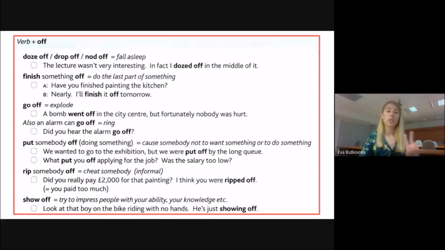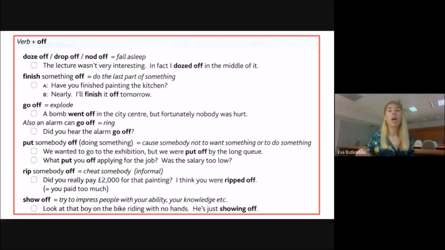You can come across two meanings with go off. First one is explode. So a bomb can go off. A bomb went off in the city center, but fortunately nobody was hurt. So the bomb exploded. Or we can use the phrasal verb to talk about an alarm.